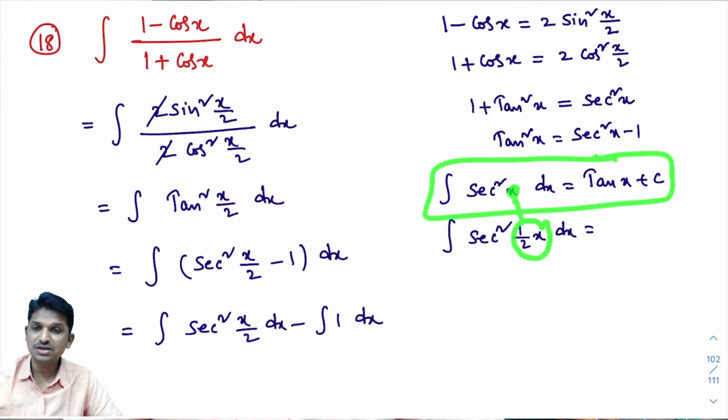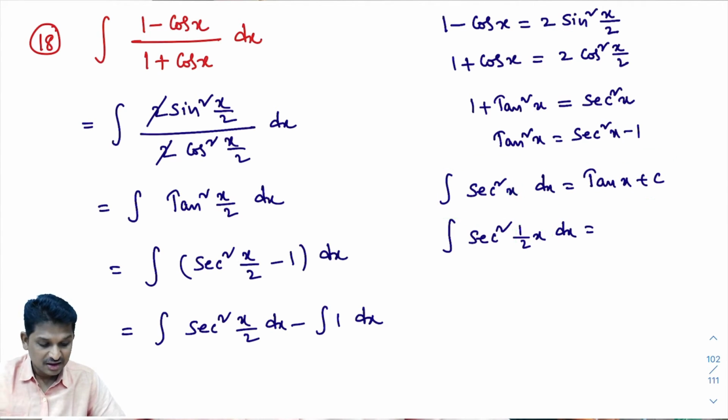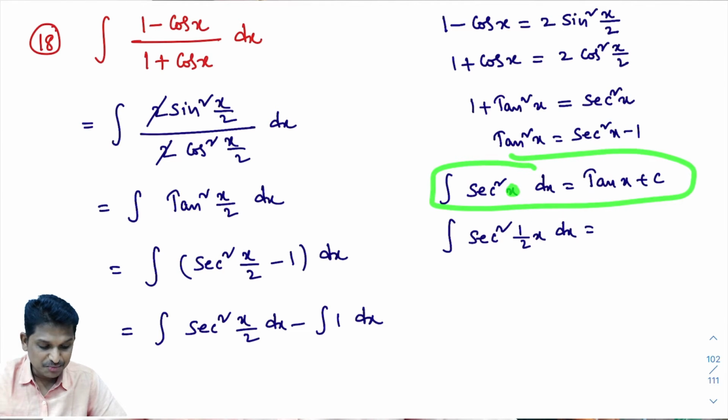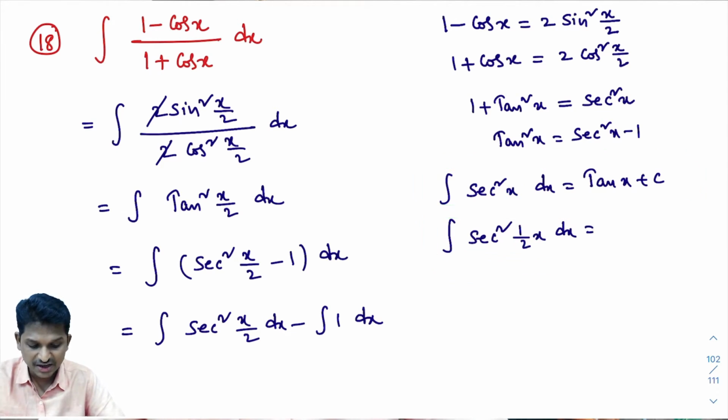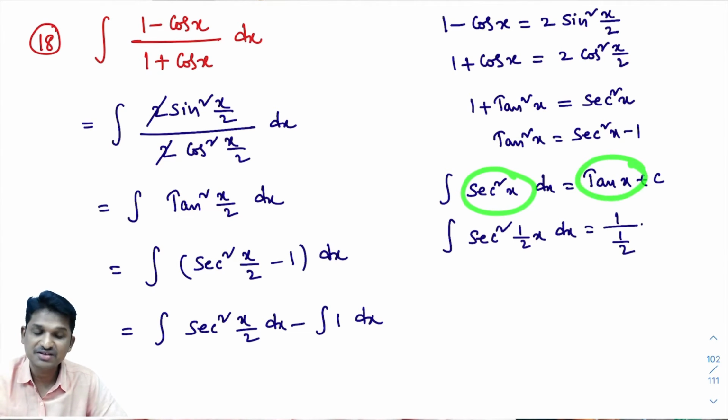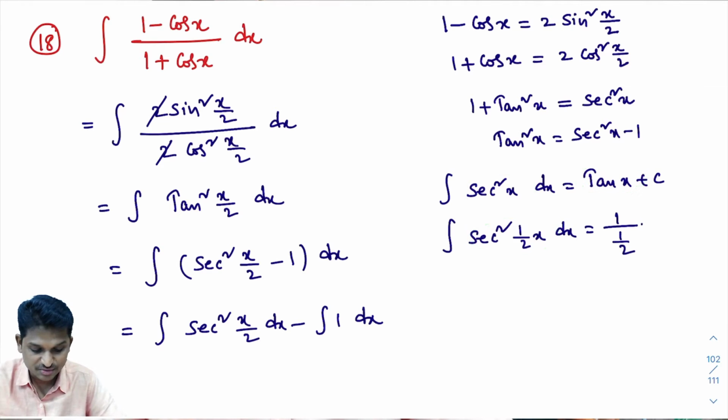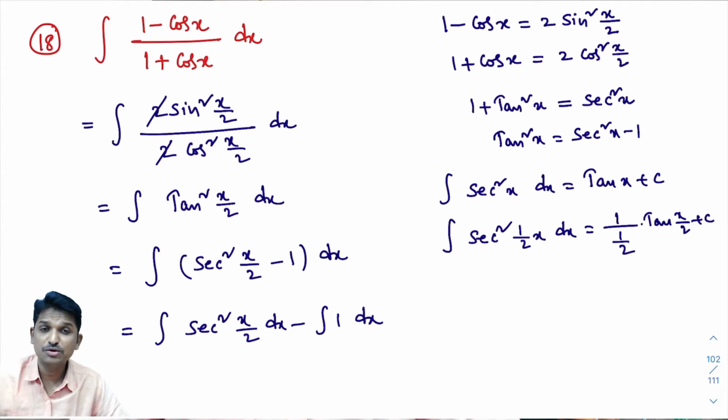In case you have not watched that video, please go back and check class number 3. In class number 3, we learned these things. However, I'll explain. You learned this formula, right? In this formula, in place of x, if ax plus b is present, while integrating, its answer starts with 1 divided by x coefficient. What is the x coefficient here? The x coefficient is 1 by 2. 1 divided by 1 by 2, into, as you know, secant square x dx is tan x plus c. We will write secant square x by 2 as tan x by 2. We did this type of problems more clearly in model number 2.